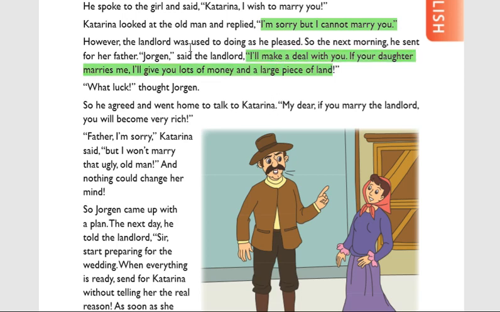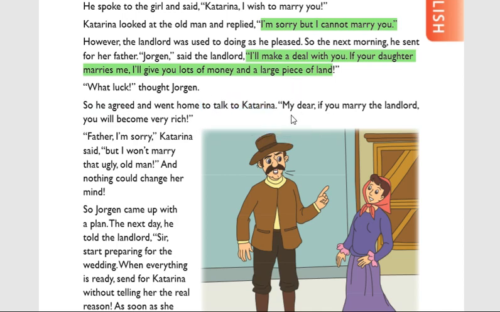When he heard, "If your daughter marries me, I will give you lots of money and a piece of land," he felt very happy, accepted, and went home to talk to Katrina.